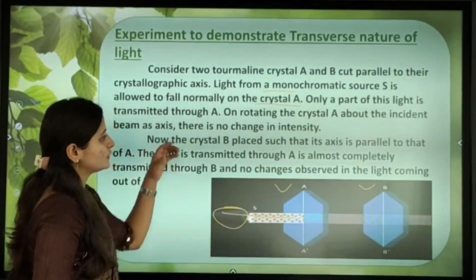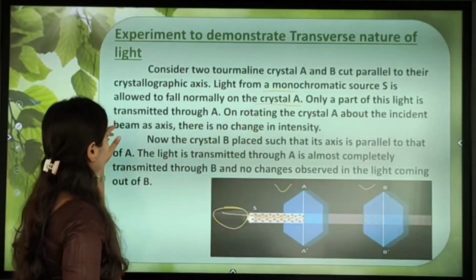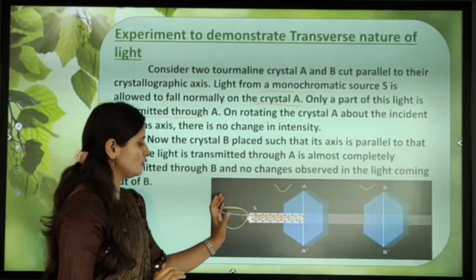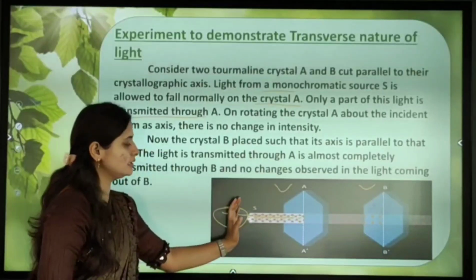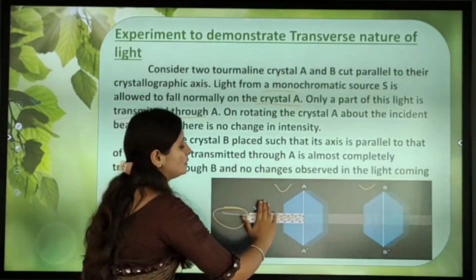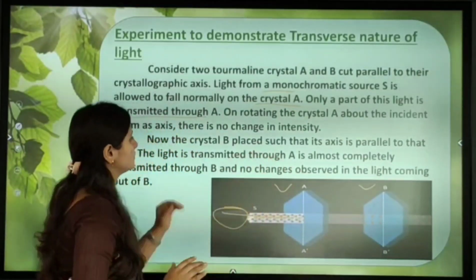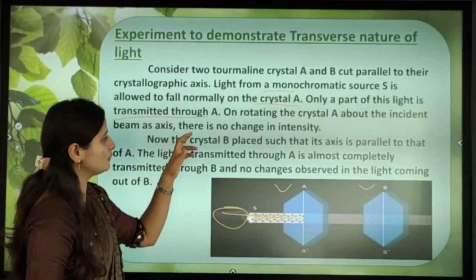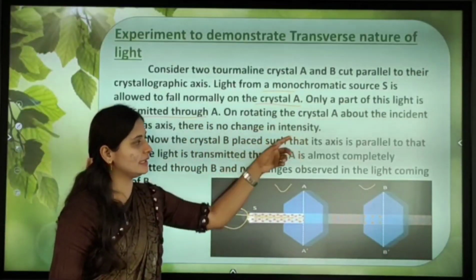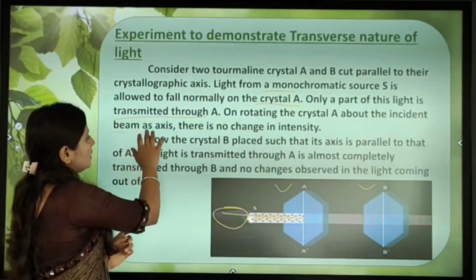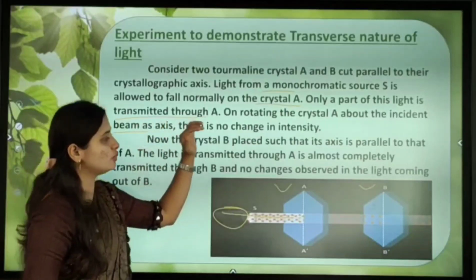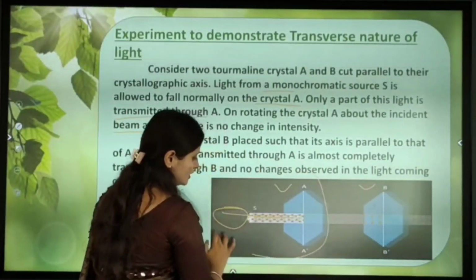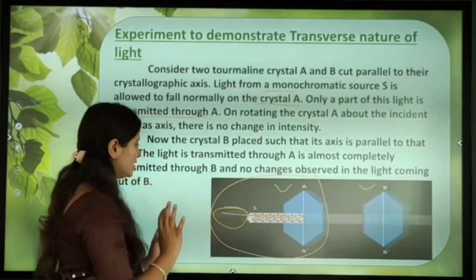Only a part of the light is transmitted through A. Certain light is passing through crystal A. On rotating the crystal A about the incident beam axis, there is no change in intensity. Up to this we are studying and explaining now.